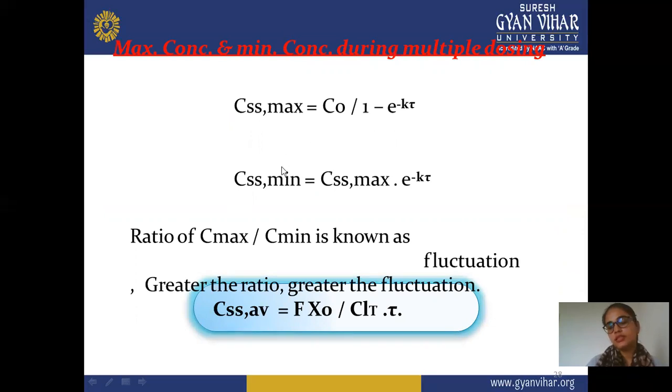C steady state concentration minimum is equal to C steady state maximum into e to the power minus KE delta, and the ratio of C max divided by C minimum is known as fluctuation, and the greater the ratio, the greater the fluctuation. C steady state average is equal to F X0 divided by clearance total into delta.